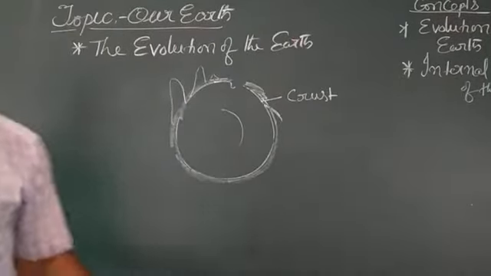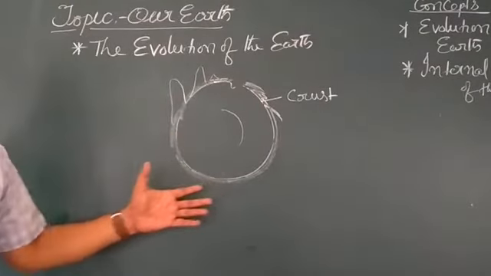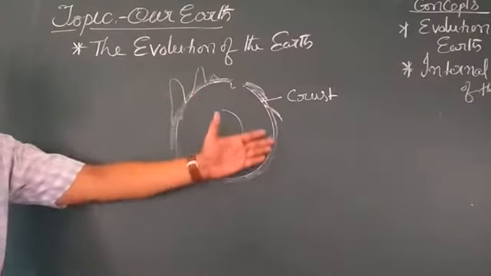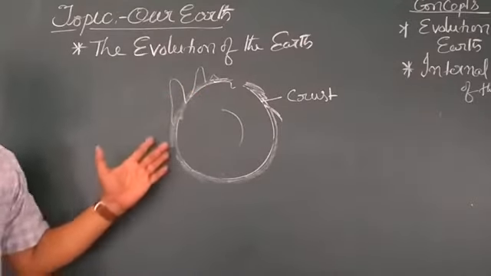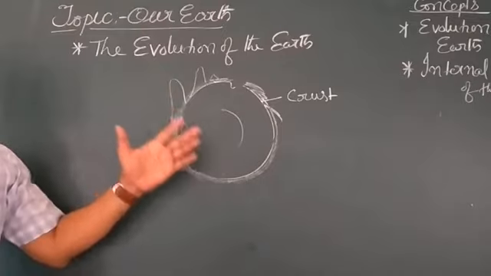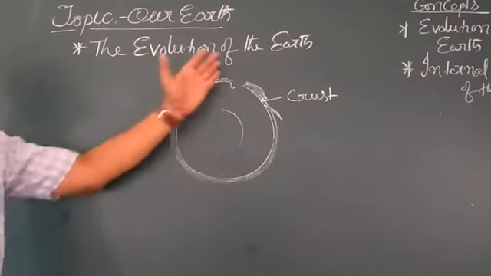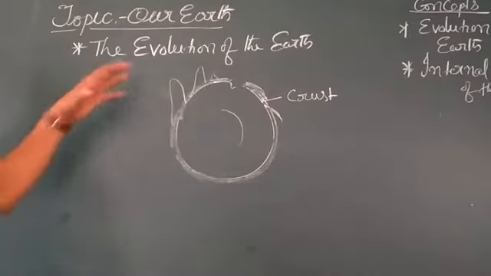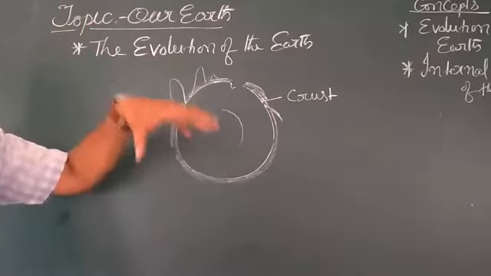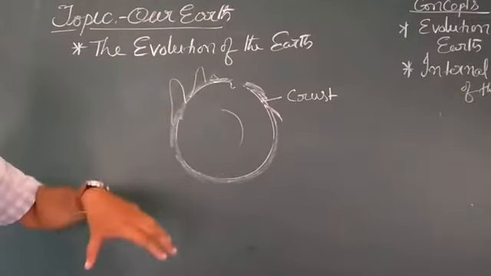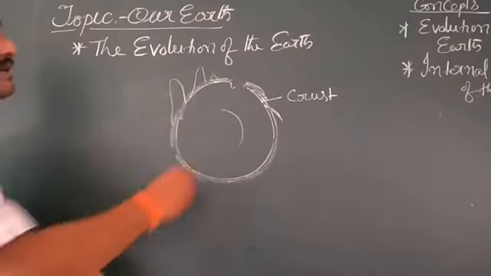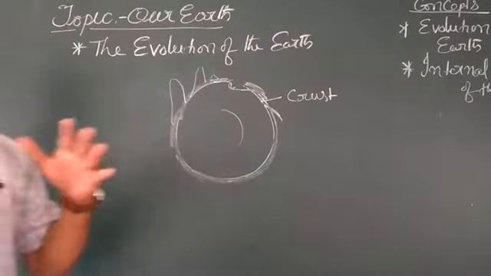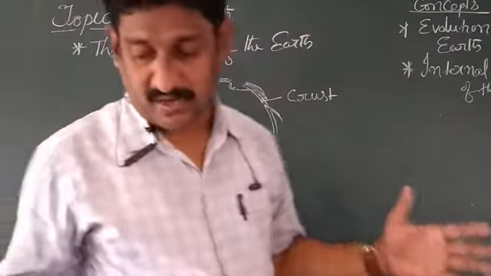The atmosphere of the earth also consists of different kinds of gases, including oxygen, nitrogen, and carbon dioxide, and all these formed around the surface of the earth and made the atmosphere. And whenever rainfall occurred, the rain filled these low basin areas, and the low basin areas filled to form oceans and water bodies.